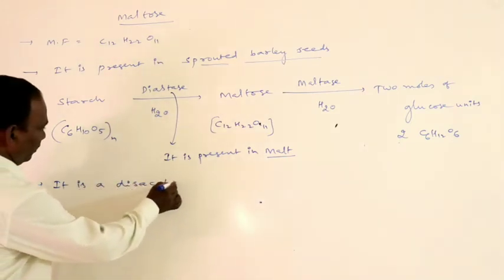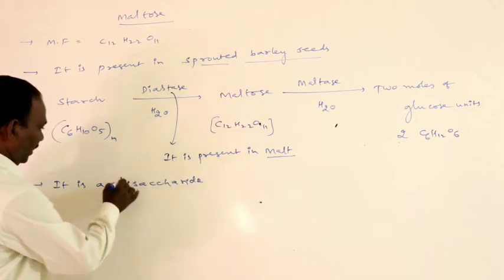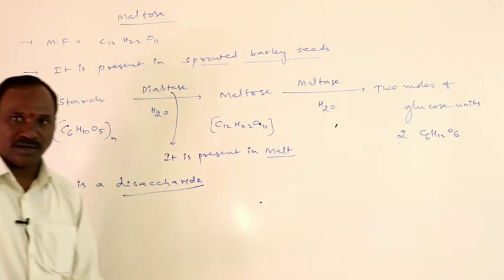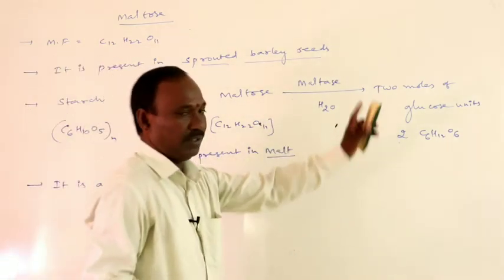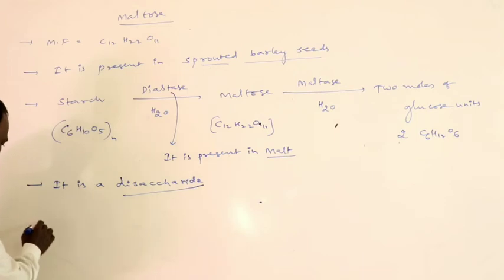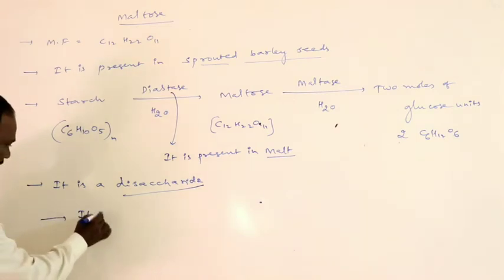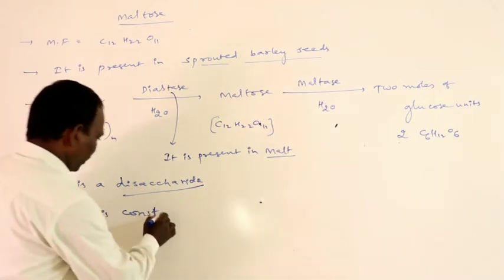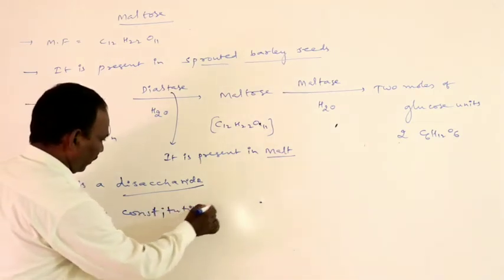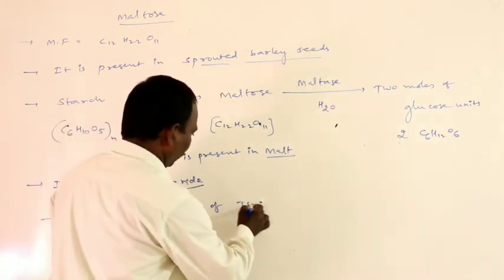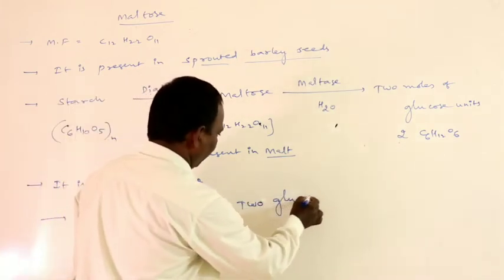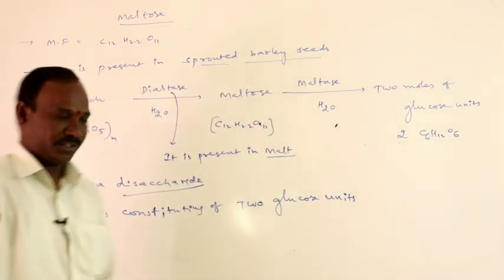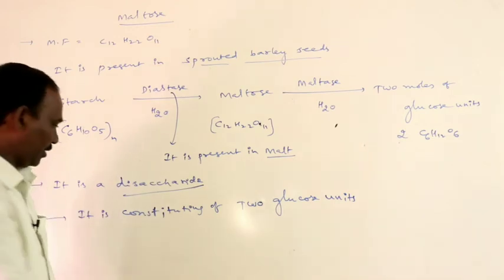Disaccharide means it is constituted of glucose and glucose, 2 moles of glucose units.